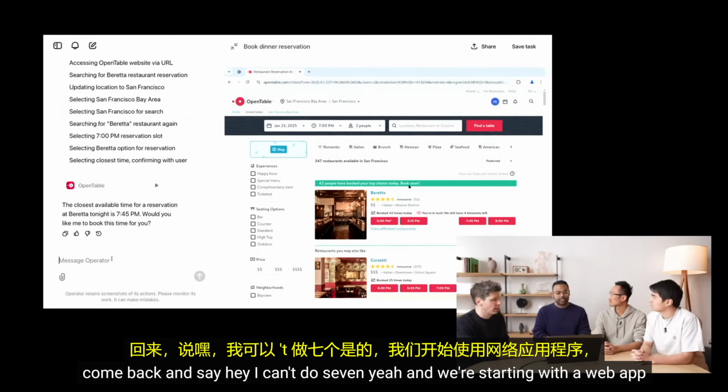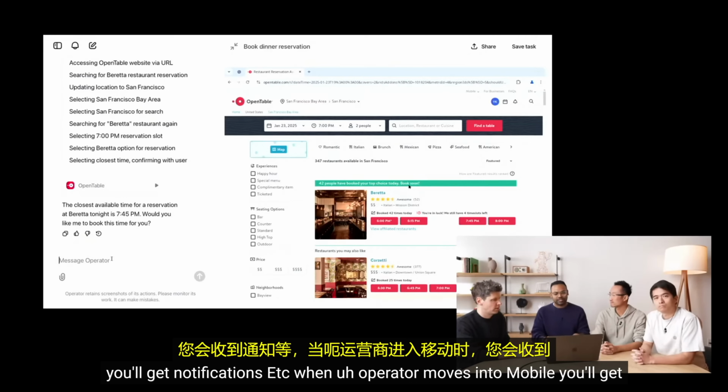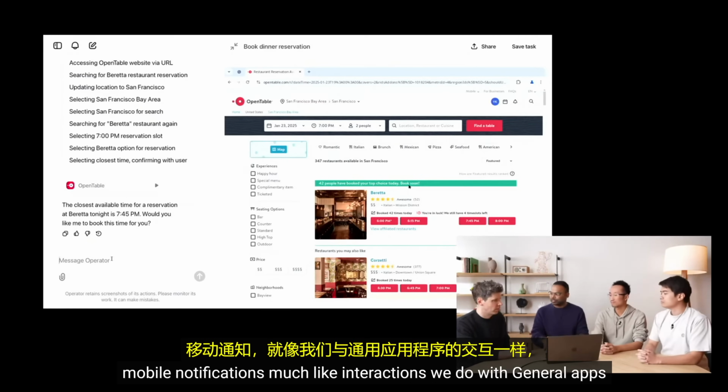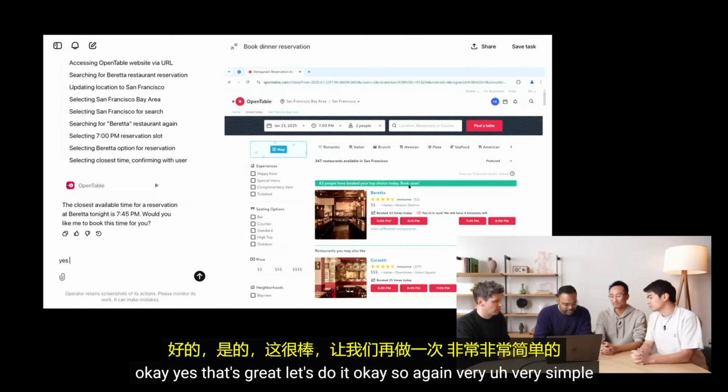Totally. Yeah. Great. And we're starting with a web app. You'll get notifications, et cetera. When Operator moves into mobile, you'll get mobile notifications, much like interactions we do with general apps. OK, yes, that's great. Let's do it.